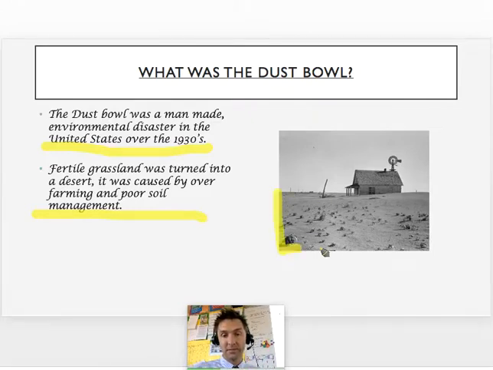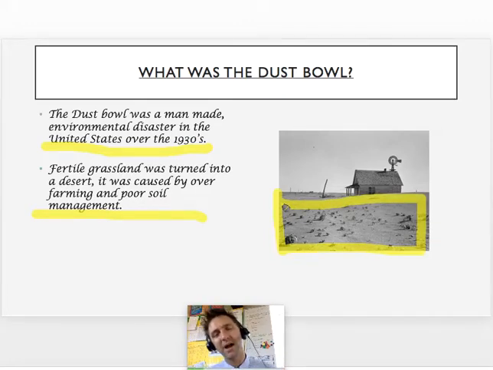So this is what happened. There was lovely grassland that people were growing their crops on, but then they farmed it too much. Human beings farmed it too much, and they didn't manage the soil properly, and so it turned into basically a desert. So it was like the lovely grass out the front of the school, but then it became a desert because it was overused and not managed properly. This is important, so I want you to write this down in your book neatly, thank you. So do that.